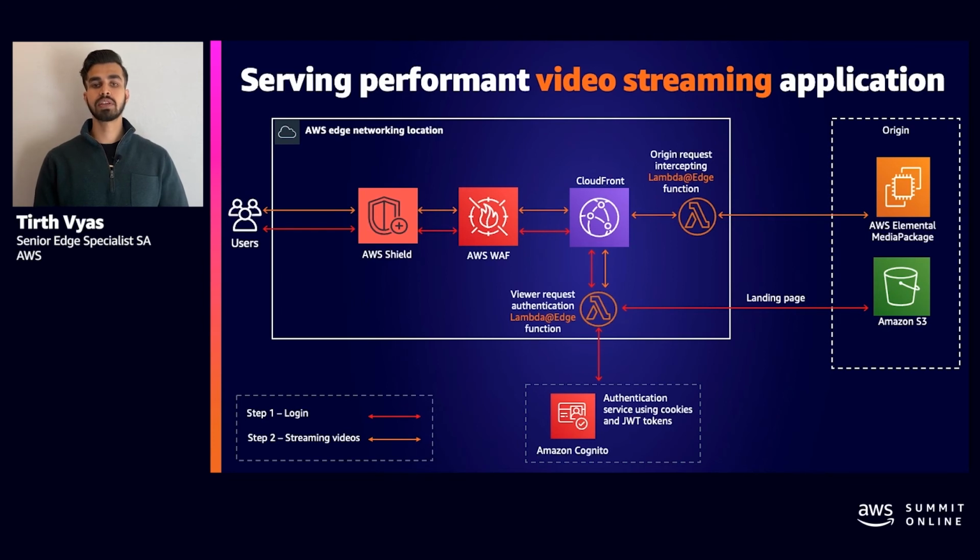As you can see in the architecture, the first line of defense is provided by AWS WAF and Shield. These two services work together to protect your system against any external threats. We are also using Lambda at the edge on the CloudFront origin request trigger to perform URL manipulation to obfuscate the internal directory structure of your media origin. And lastly, CloudFront is being used to cache content, your videos, to your users to provide the best performance possible.